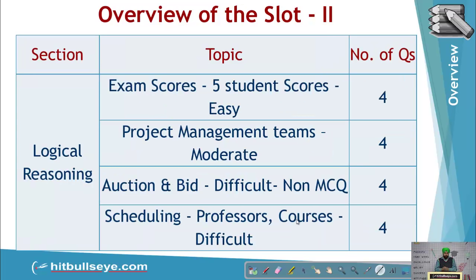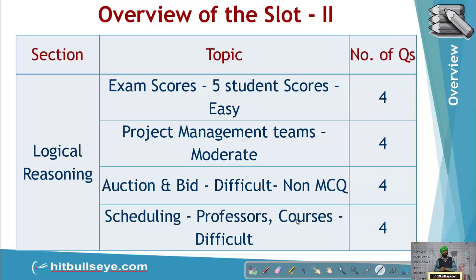Moving on to the LR portion, there was a set with exam scores of 5 different students. This was an easy set as such, and there was a project management team set. This you can call moderate. Now, there was a scheduling set based on professors and courses. There were around 6 or 7 courses given, and then a combination of those 6-7 courses was further given in terms of maybe 14 or 15 multiple courses. Then there were 4 rooms and slots as proposed by the students.